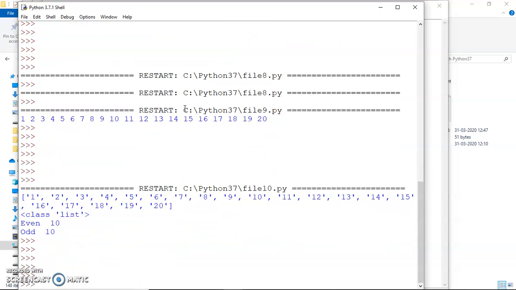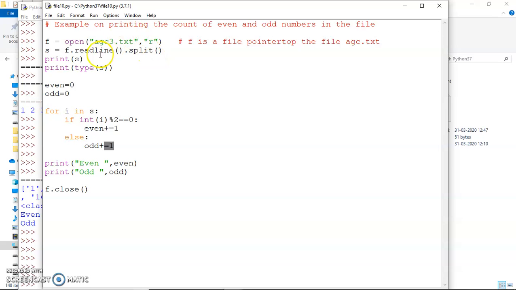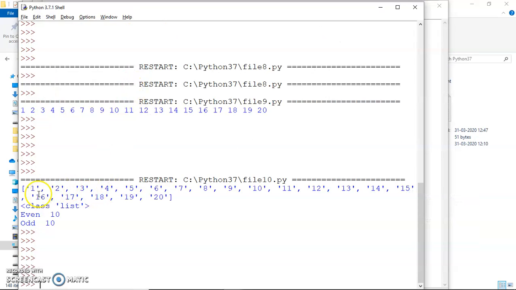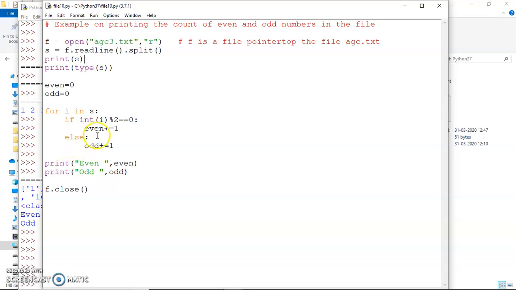So you can see the output. First of all, you can see that the s is a list in which the space has been split. So now we just see the values, and obviously they are strings, so to process them I can convert them to int, and then I can count the number of even and odd values.